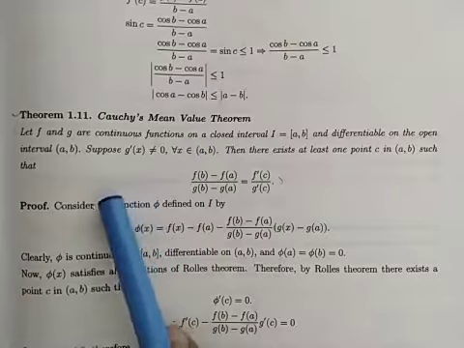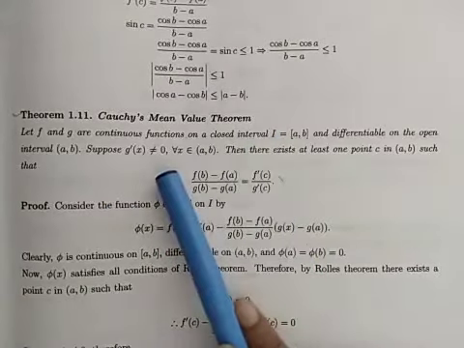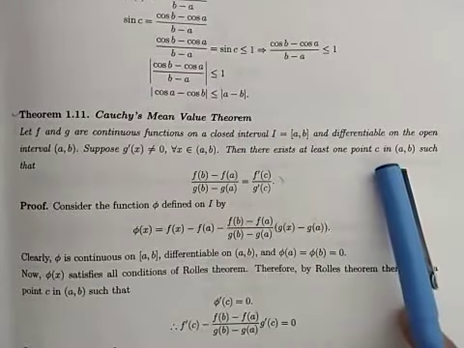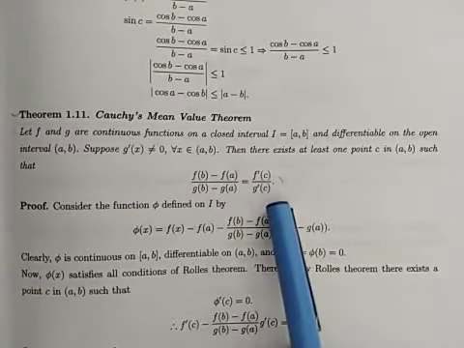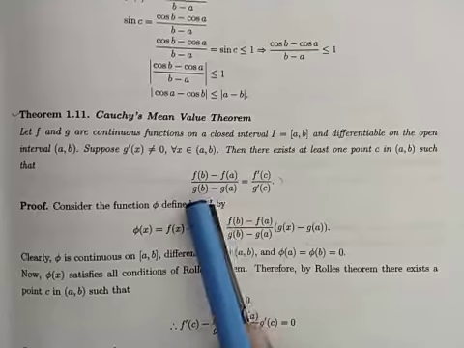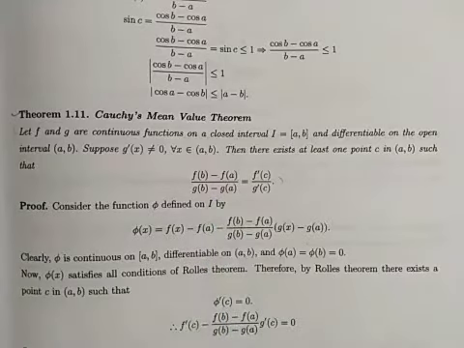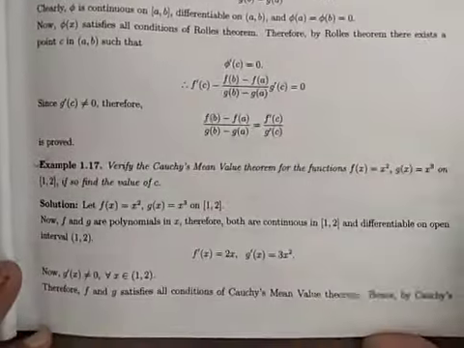So if these three conditions are satisfied, then there exists a point c satisfying the condition f'(c) upon g'(c) is equal to f(b) minus f(a) upon g(b) minus g(a). Let's take an example of Cauchy's mean value theorem.